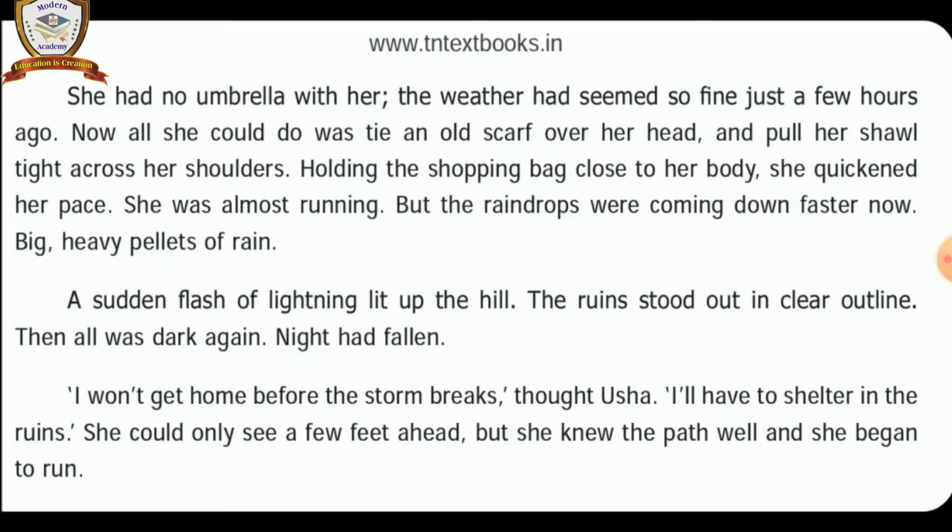Understand? In the flash of lightning, Usha happened to see the destroyed house on the haunted hill. When the lightning flashed, she could see the clear outline of the ruined house. The darkness grew there. Night had fallen.